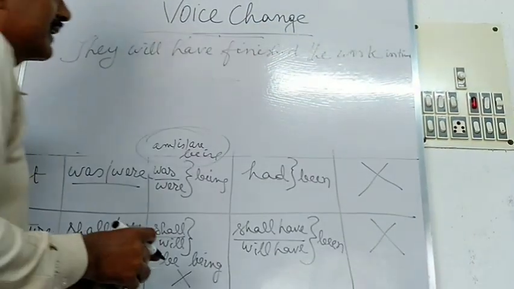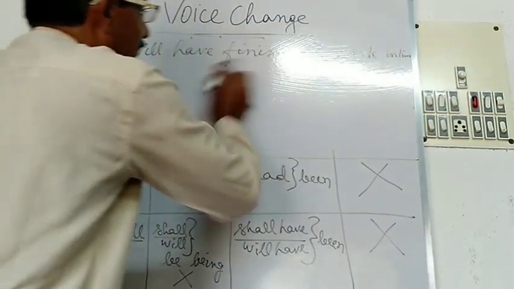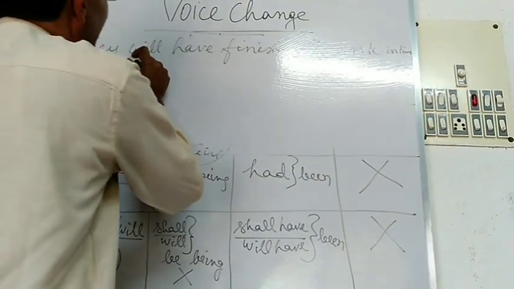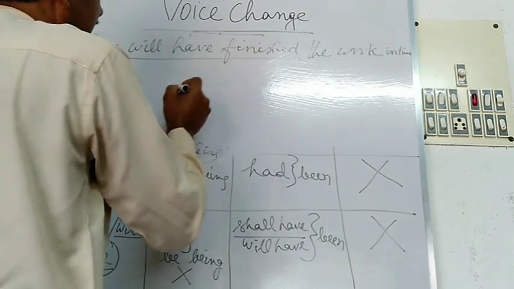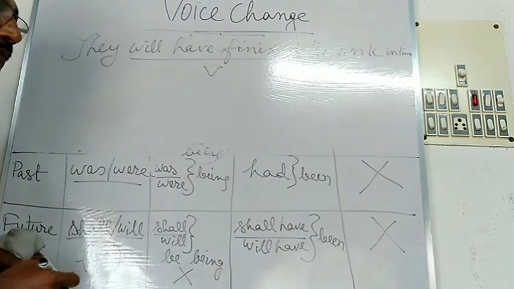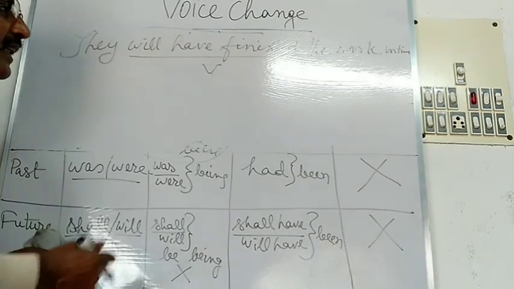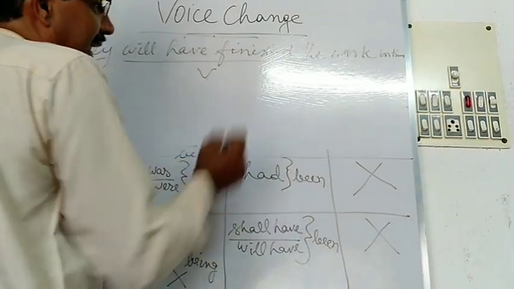They will have finished the work in time. Suppose this is a sentence containing the future perfect verb, will have finished. This is used as the future perfect verb. So at the time of converting the sentence into the passive voice, first you will have to identify the object.